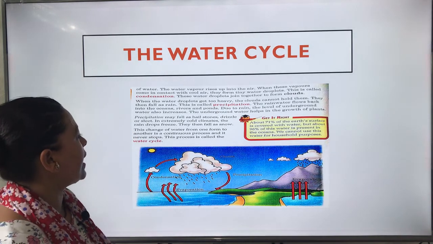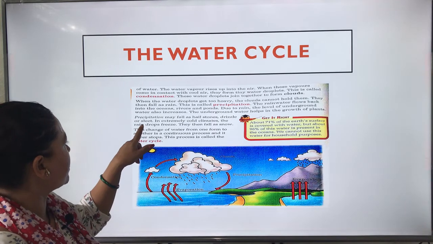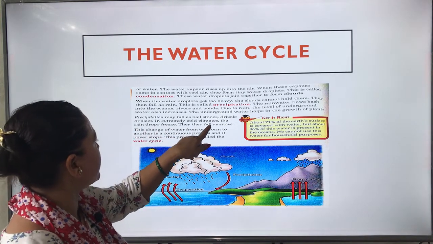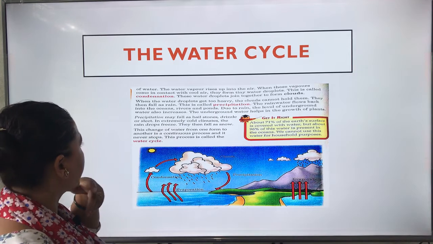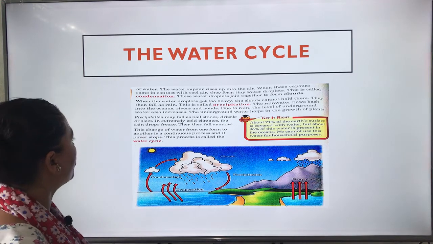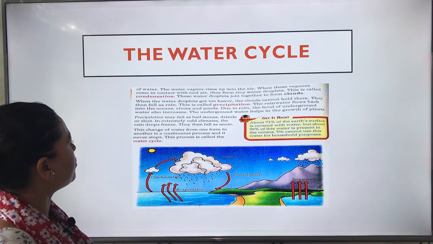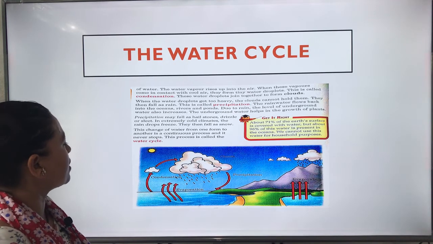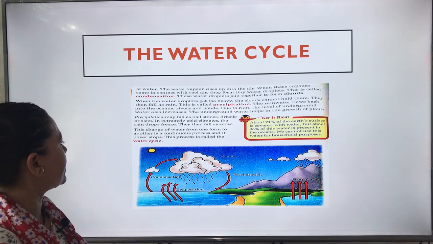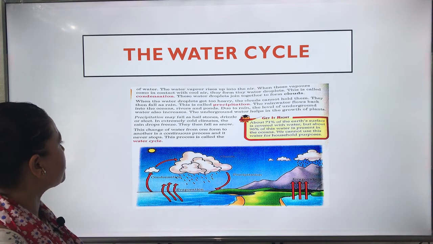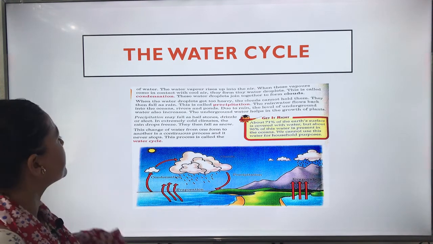Precipitation may fall as hailstone, drizzle or sleet. In extremely cold climates, the raindrops freeze. They then fall as snow. This change of water from one form to another is a continuous process and it never stops. This process is called the water cycle.